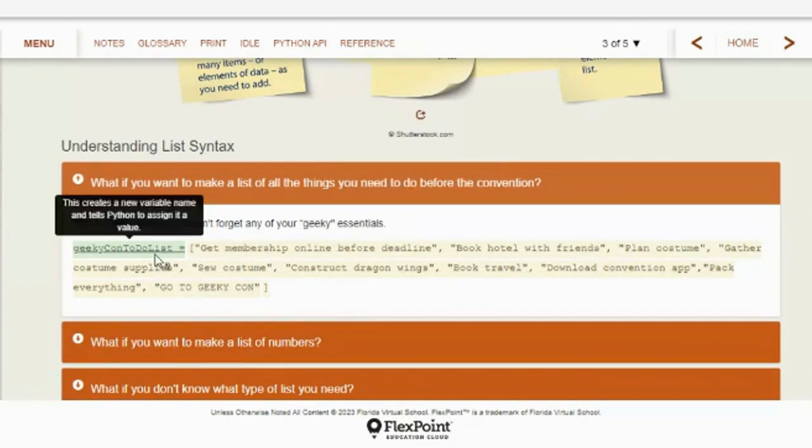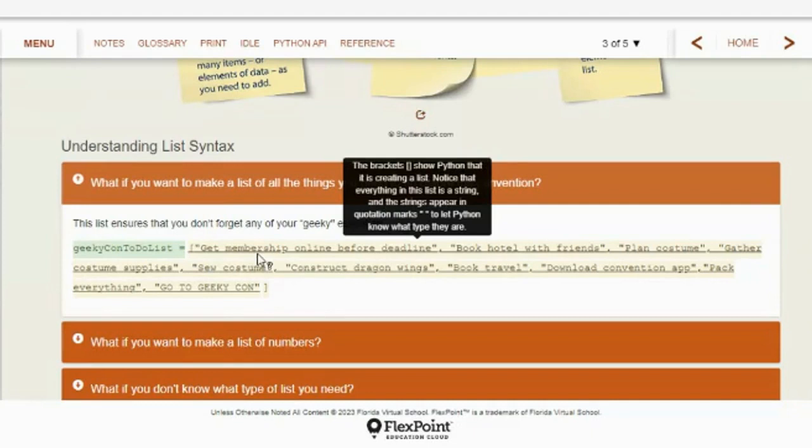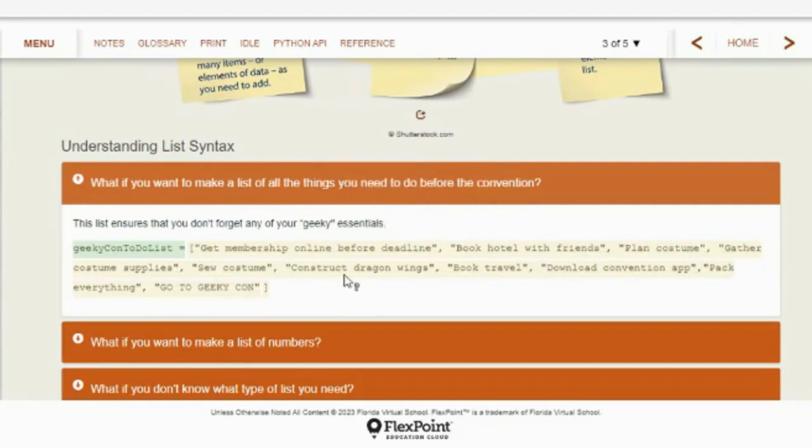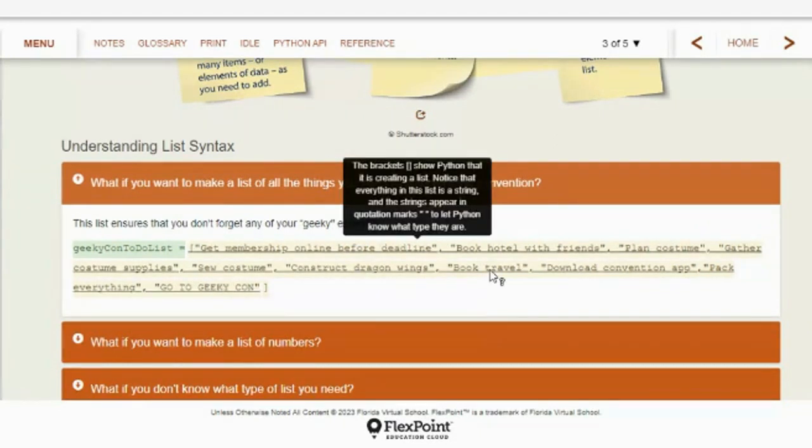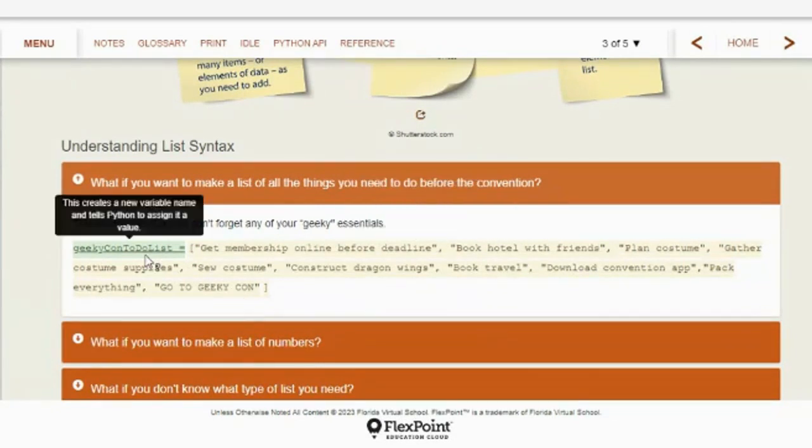So here's their GeekyCon to-do list. Get membership online before deadline, book hotel with friends, plan costume, gather costume supplies, sew costume, construct dragon wings, book your travel, download the convention app, pack everything, go to GeekyCon. See, there's their GeekyCon to-do list.